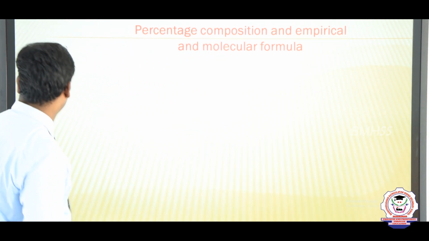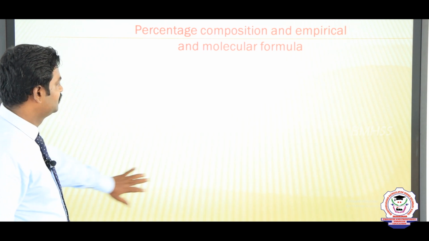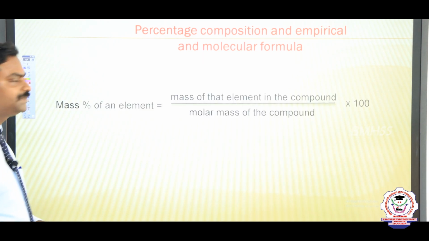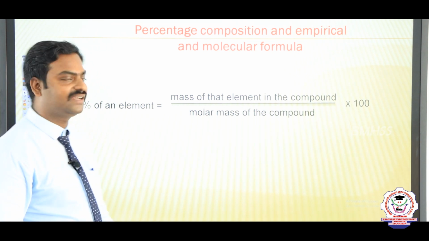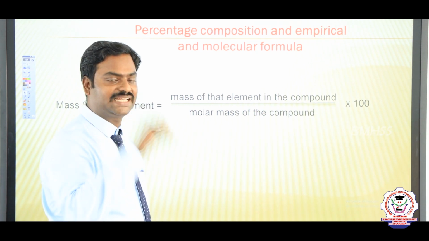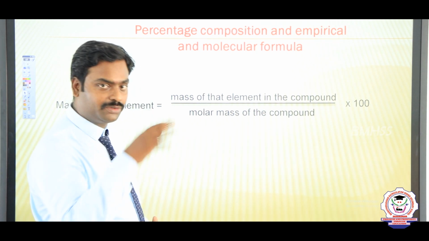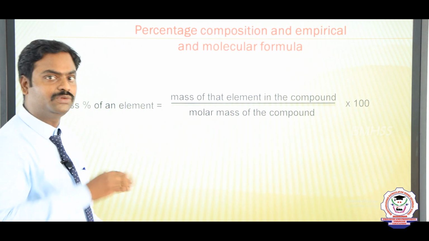So the equation is: mass percentage of an element in a molecule is equal to the mass of that element in the compound, divided by the total mass of the compound, times 100.